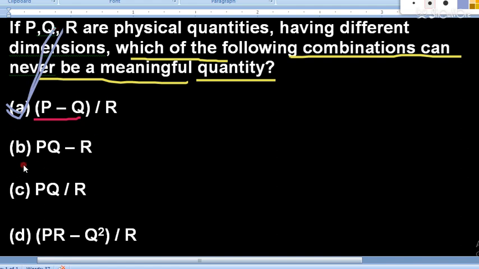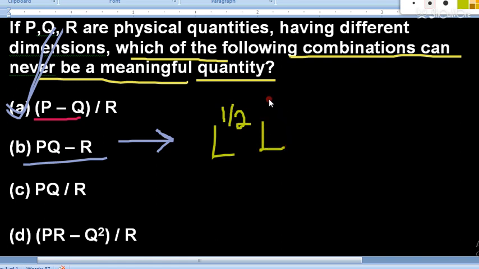Now see, this is possible: PQ minus R. Let's understand. We have to make some assumptions now. Let's suppose P has the dimension L raised to the power 1 by 2, and Q has dimension L raised to the power 3 by 2, because they have different dimensions.